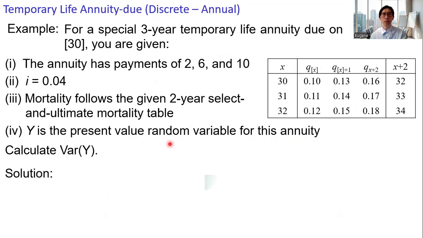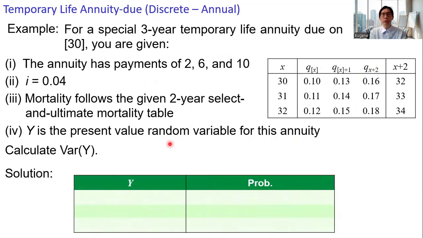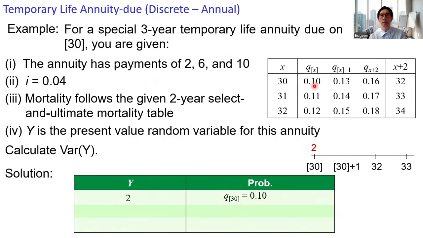All right, here we establish a PMF table for Y. When Kx equals 0, that is, the individual dies between ages 30 and 31, the individual receives an amount of 2. The corresponding value of Y is simply 2. The probability of receiving exactly this payment is q[30]. Select life at age 30, so q[30] is 0.1.